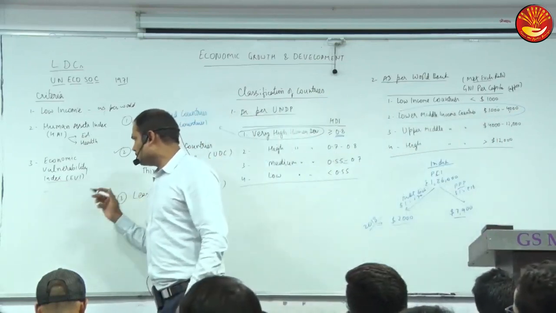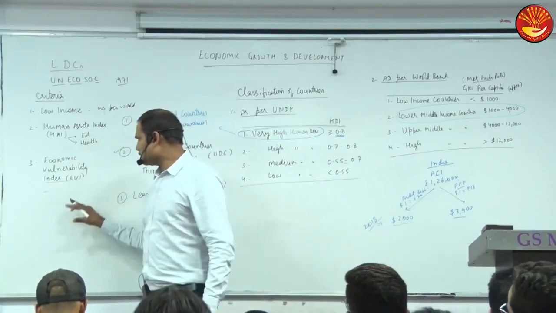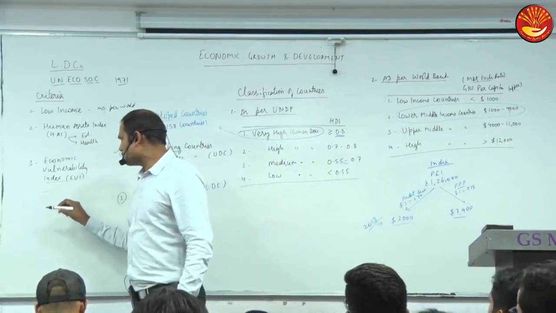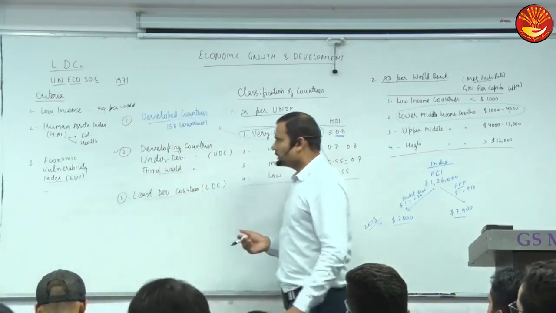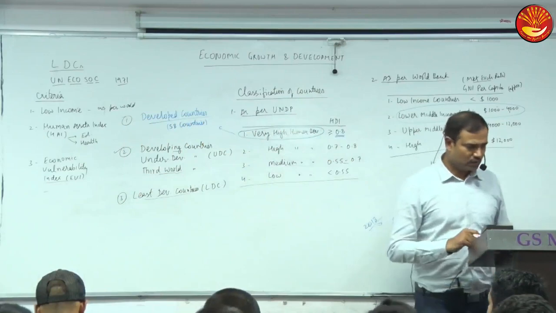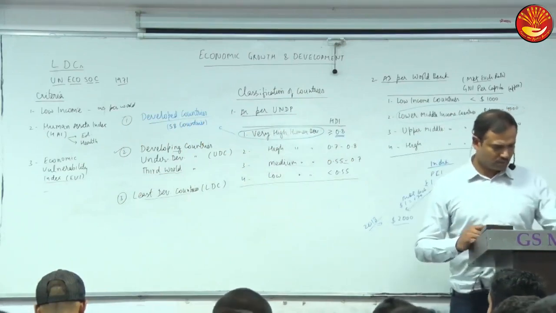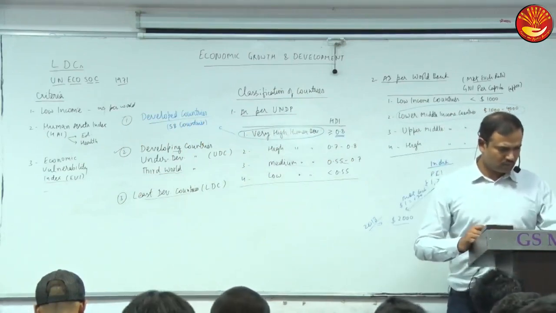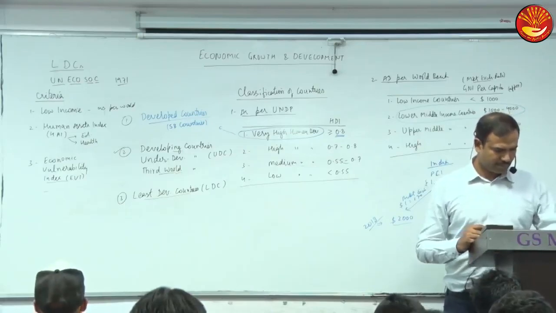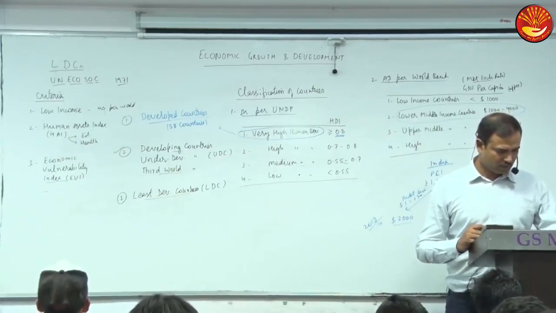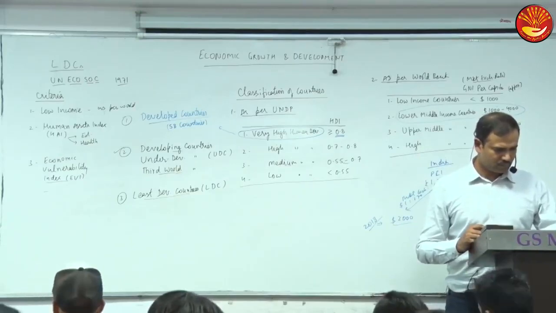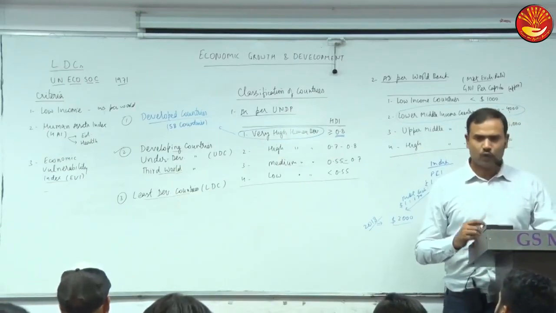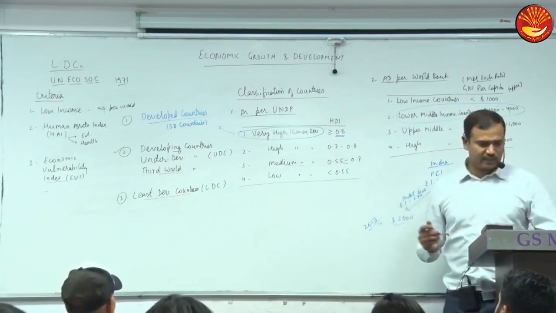It is based on various indicators, for example remoteness from the sea, meaning how far it is from the sea. Another is dependence on agriculture.